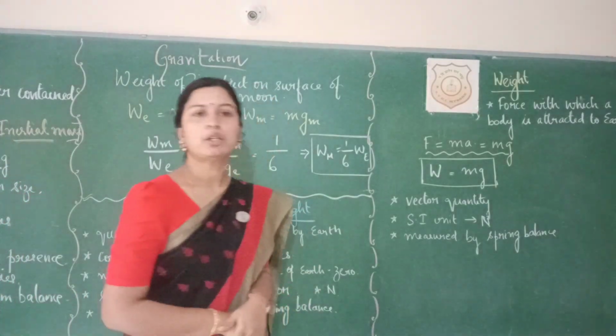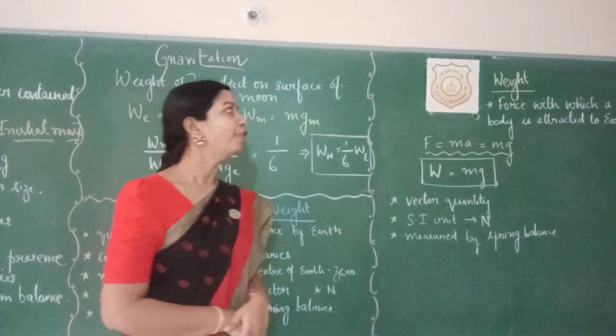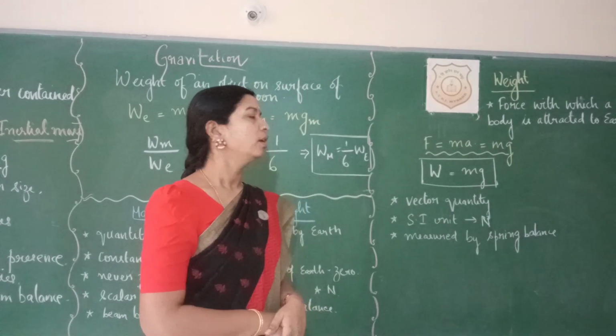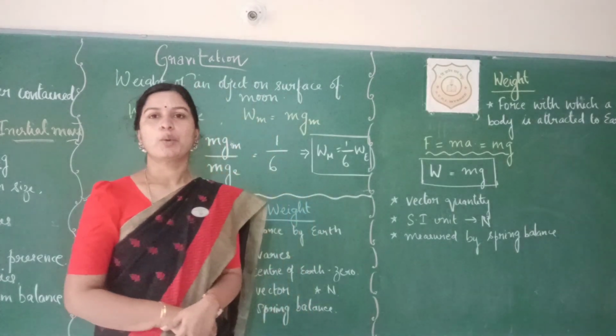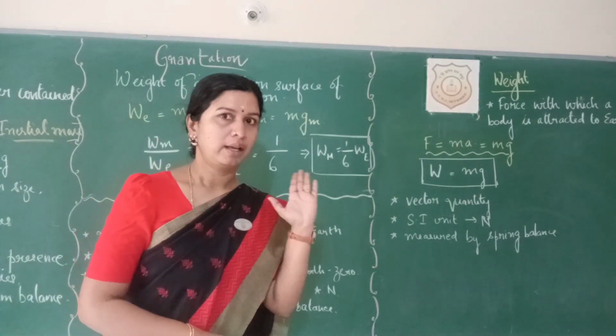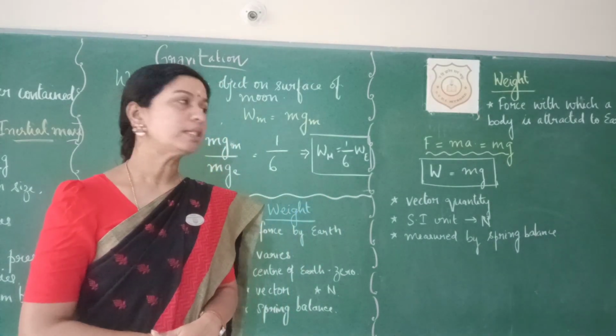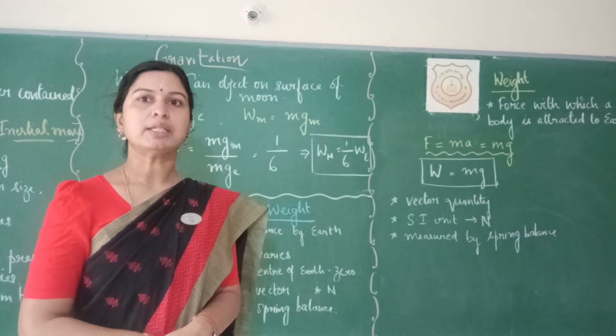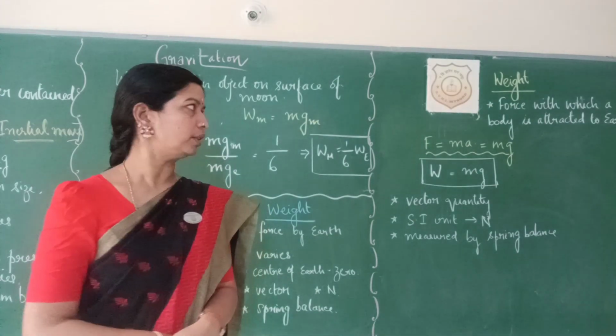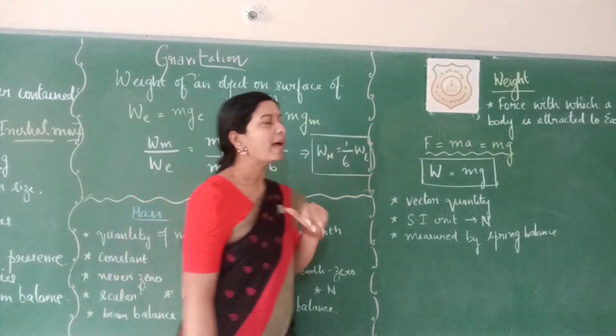Weight of an object, on the other hand, is nothing but the force with which an object is attracted to the earth. So weight of the object, as it is different from mass, is nothing but the force with which an object is attracted to the surface of earth. So, how do we calculate it?